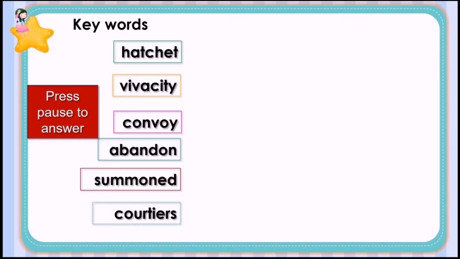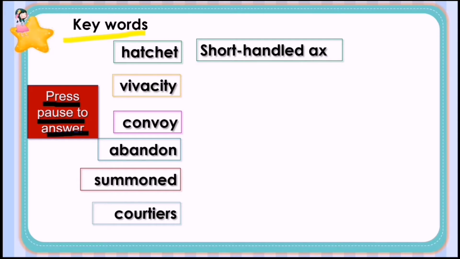Before you read the story, you are going to answer first the keywords or unlocking word difficulties. So get your book, open to page 80 and answer the keywords, the vocabularies there. Okay, I'll give you time. Now, let's check your answer. So be honest. The first word is hatchet. It means short-handled axe. Who got the correct answer? Very good.